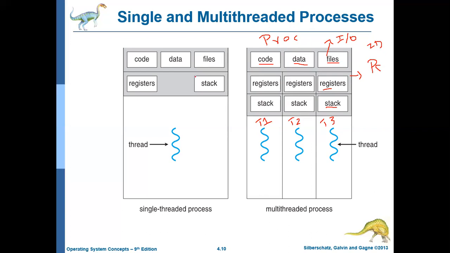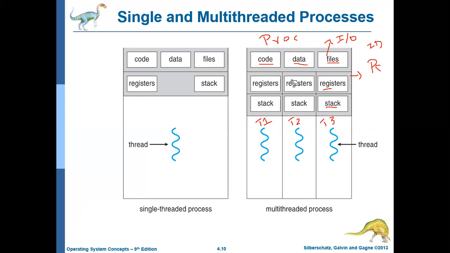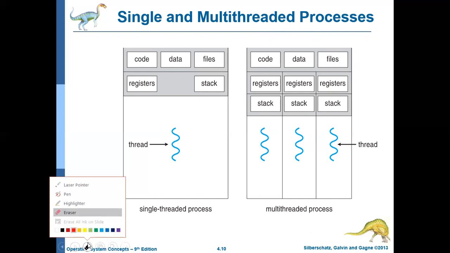What is the difference between a single threaded program and a multi-threaded program? A conventional application will normally be a single threaded process. That is, there will be only one thread, only one path of execution.